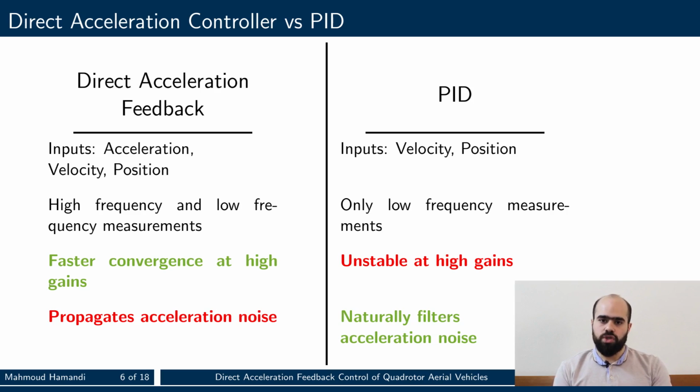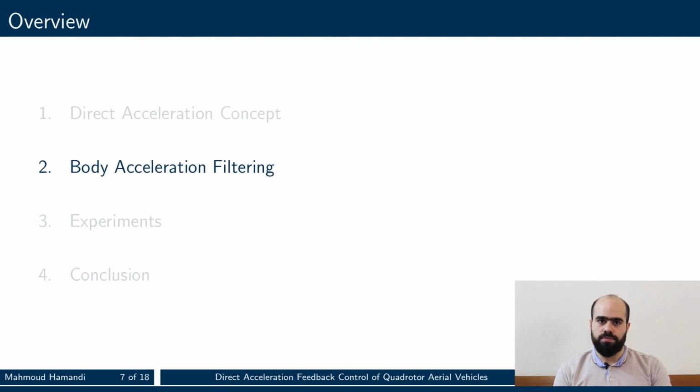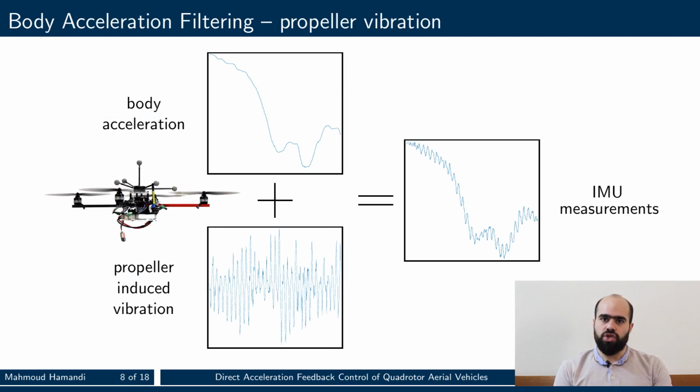On the other hand, the position and velocity measurements naturally damp the noise in the acceleration, while the direct acceleration controller requires the use of the IMU measurements directly, even with their noise. As such, we had to introduce a new IMU filter for this task. We observed that IMU measurements always have noise at the frequency corresponding to the propeller rotational speeds along with their harmonics. As such, the IMU measurement is a combination of low frequency body acceleration in addition to high frequency sinusoids at the propeller rotational speeds.